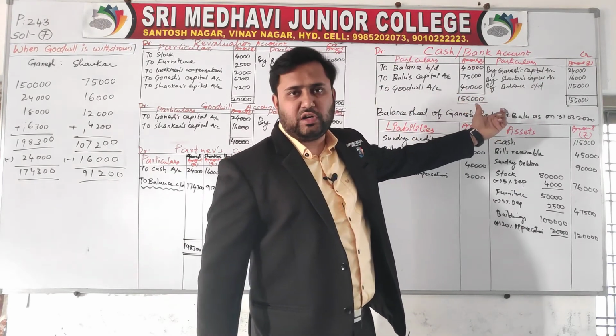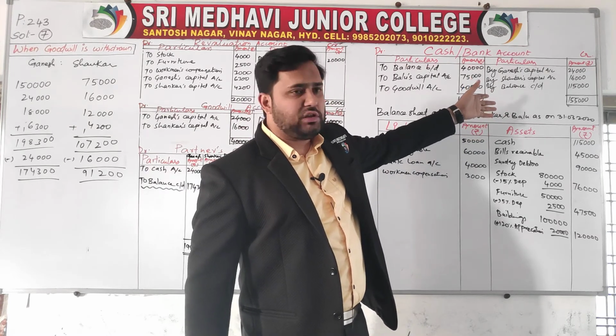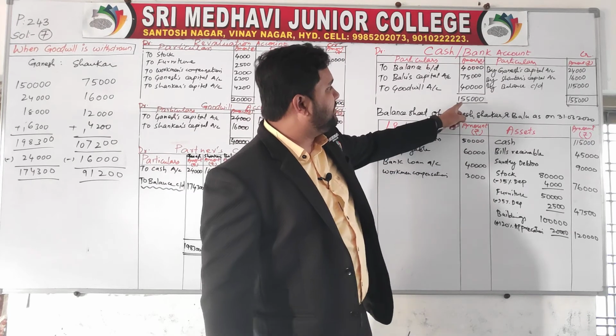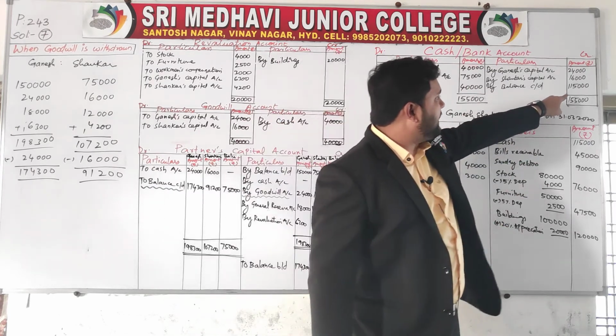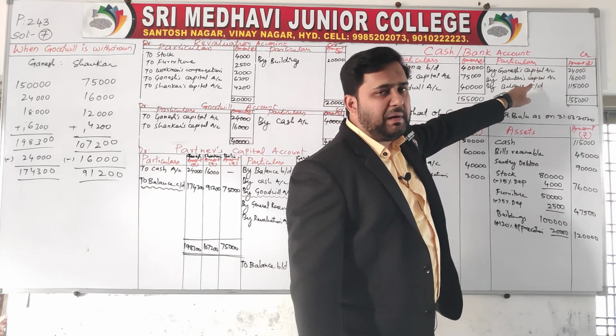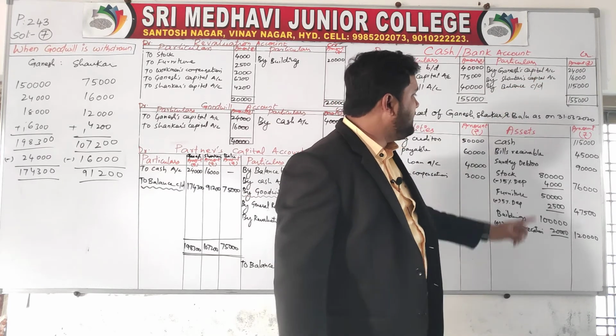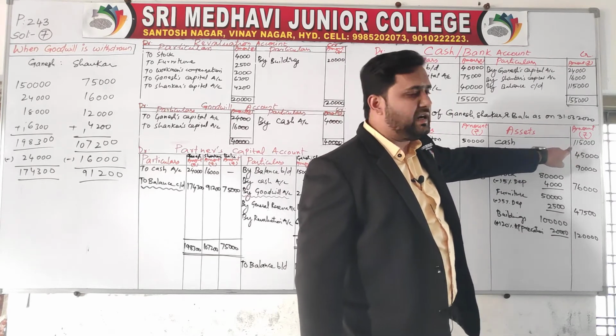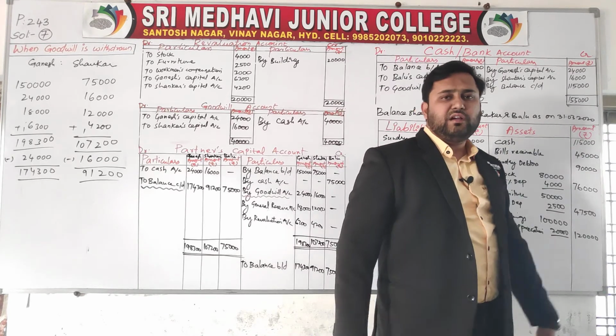If you minus 40,000 of both partners, 40,000 has been taken away in the name of cash, as goodwill is withdrawn. So 1,55,000 minus 40,000 is 1,15,000 by balance carried down, which is the answer for cash.